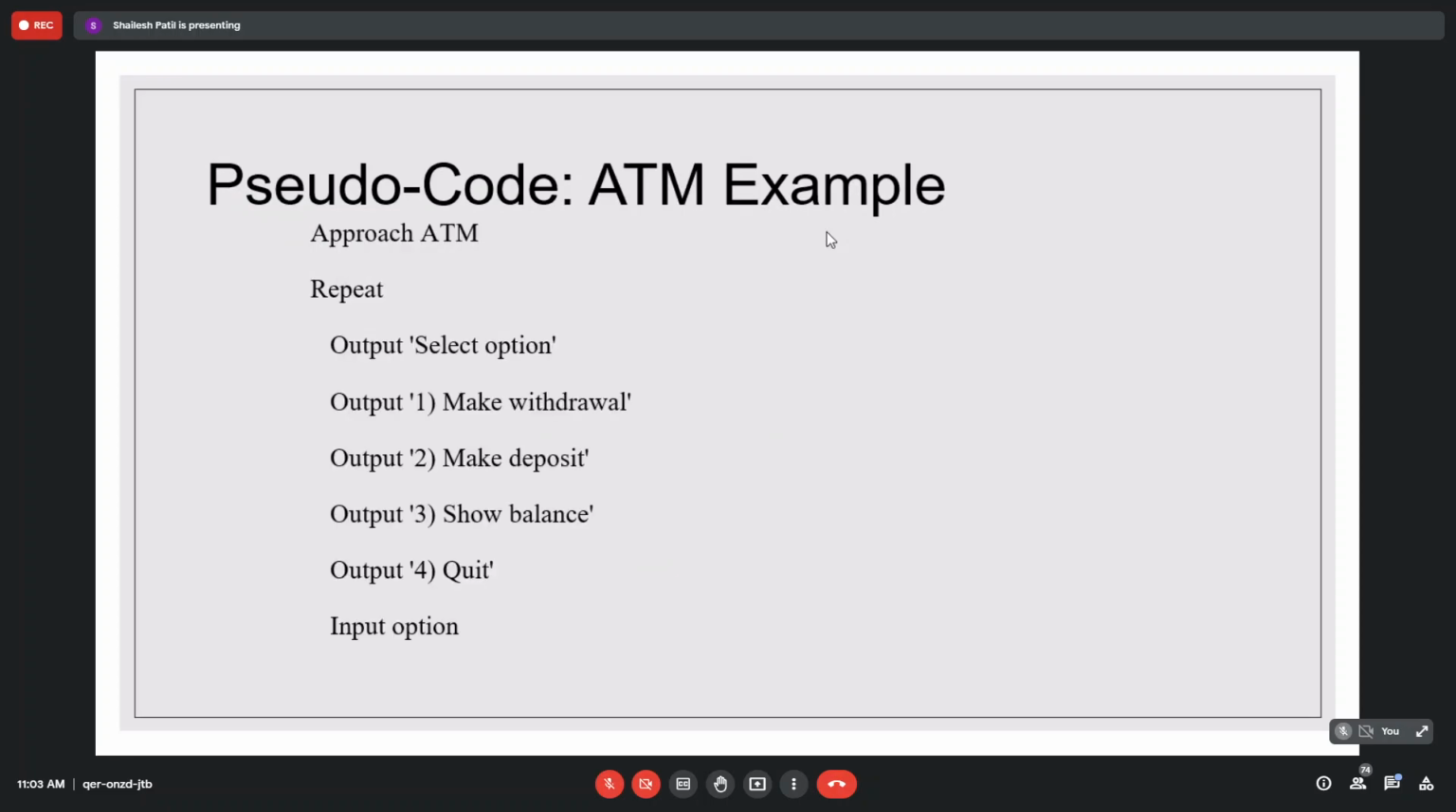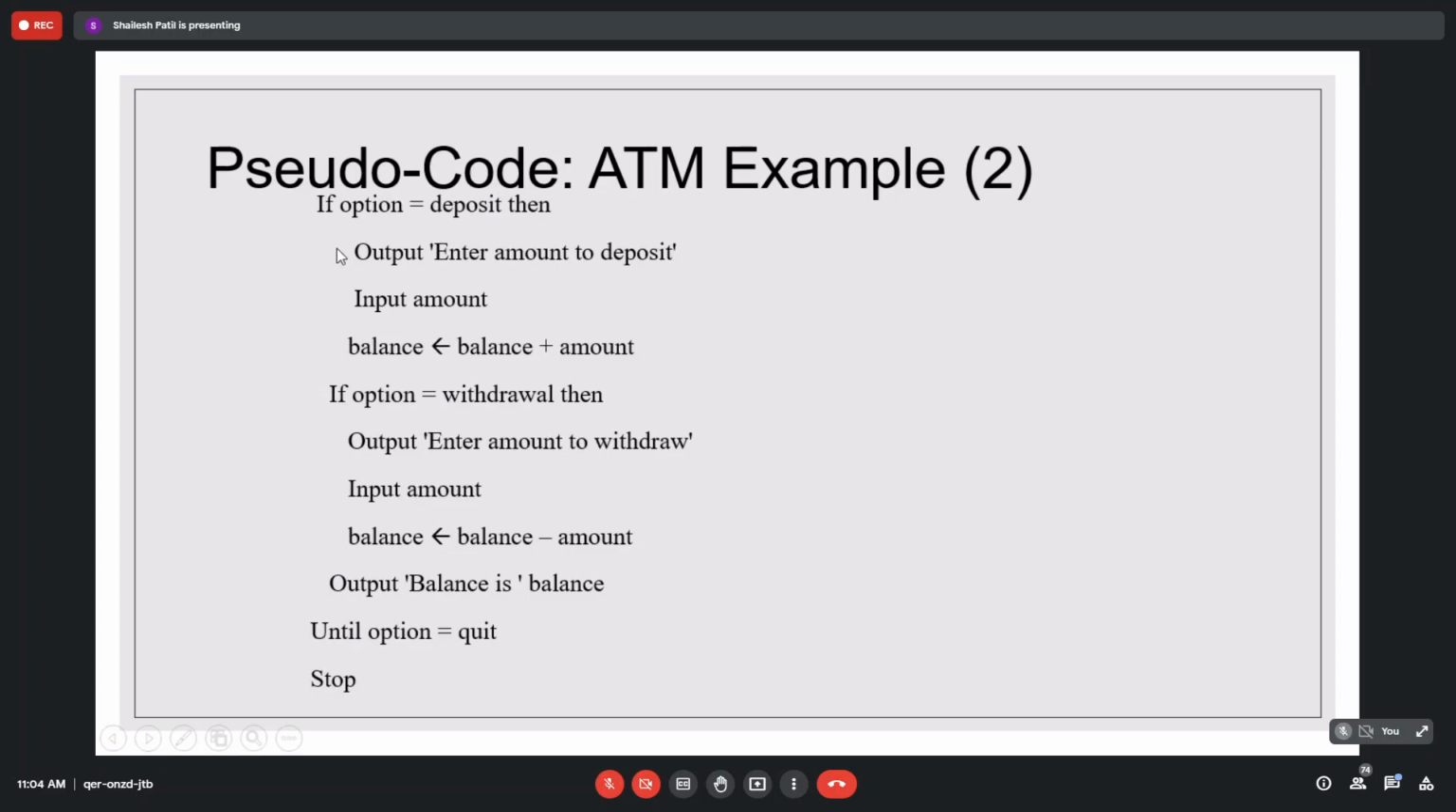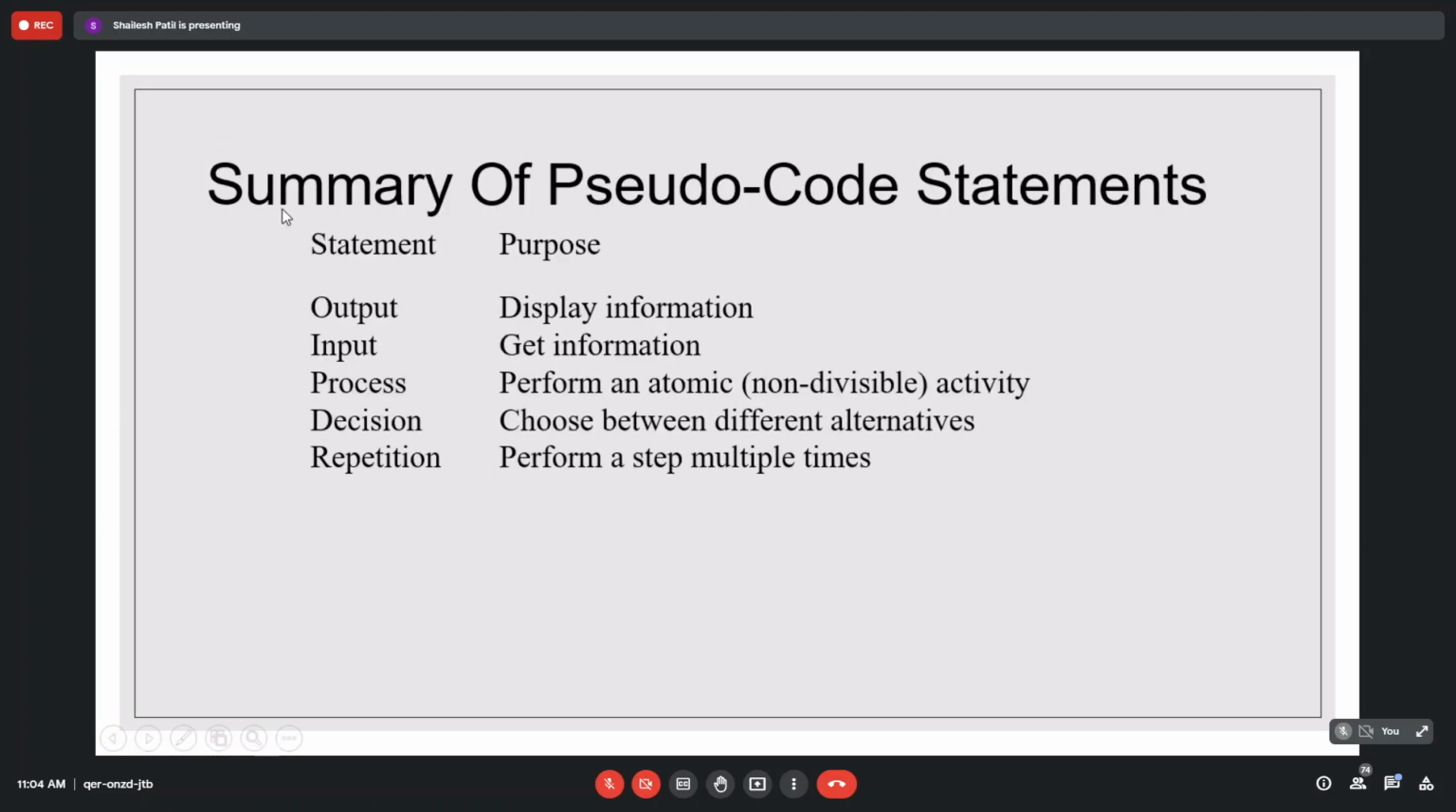The same thing we will have for ATM machine pseudocode. For ATM you can have approach ATM, and you repeat this step: select option, make withdrawal, deposit, show balance, quit, and input option. And this is in detail: if option is equal to deposit, then output enter the amount, input amount, balance is equal to, like this. This is an example. It is a better way to always represent your algorithm in this detailed way.